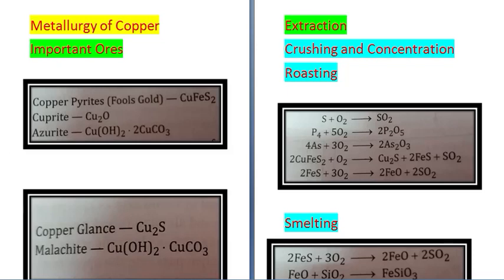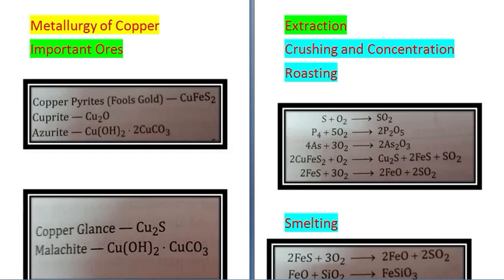Phosphorus reacts with oxygen to give P2O5. Arsenic reacts with oxygen to give As2O3. CuFeS2 plus O2 gives Cu2S plus FeS plus SO2. 2FeS plus 3O2 gives 2FeO plus 2SO2. So these are the reactions that take place in roasting.